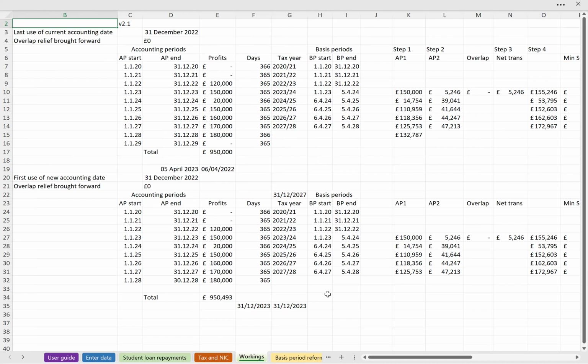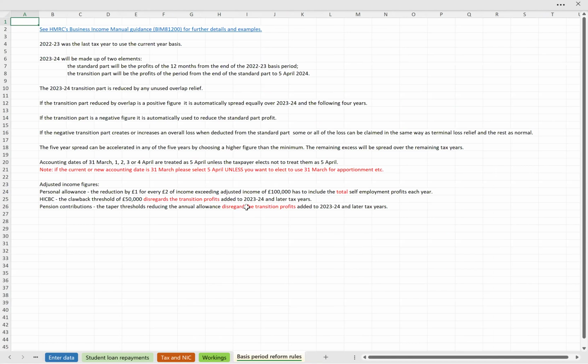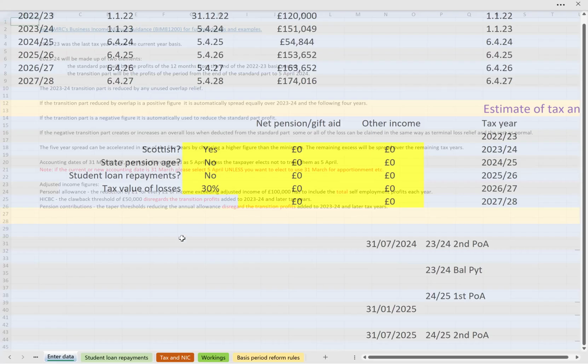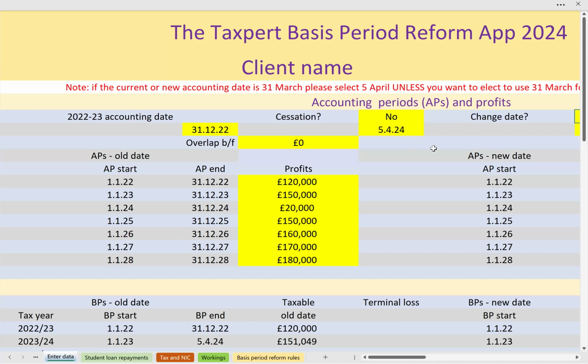There are the detailed workings for the different profits and a brief reminder of basis period reform. So there it is, our basis period reform app, the only app that does what it does, and it does what it says on the tin. And I do hope that you'll find that useful.